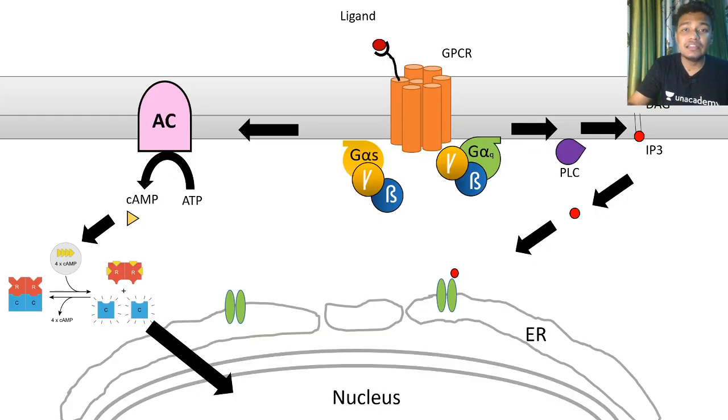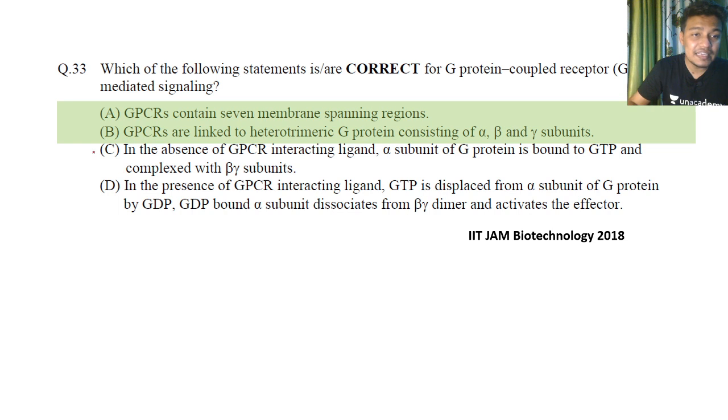Only when the ligand is bound to the receptor does the conformational change happen, and the G protein replaces its GDP with GTP, right? This only happens in a ligand binding dependent manner, so option C cannot be true.